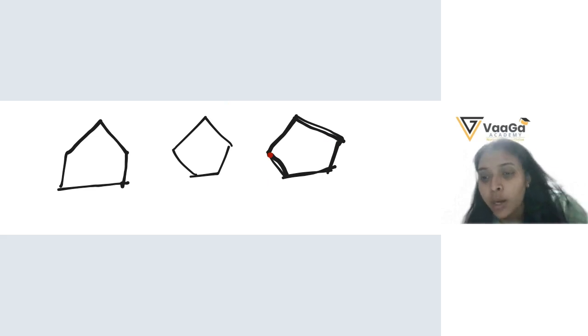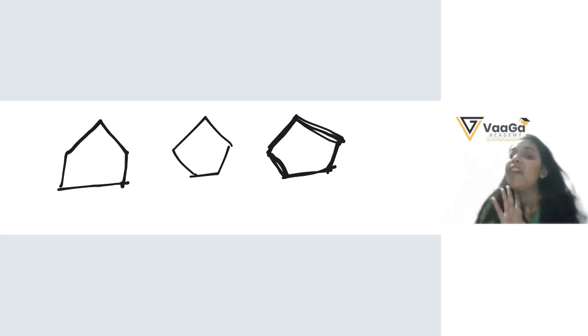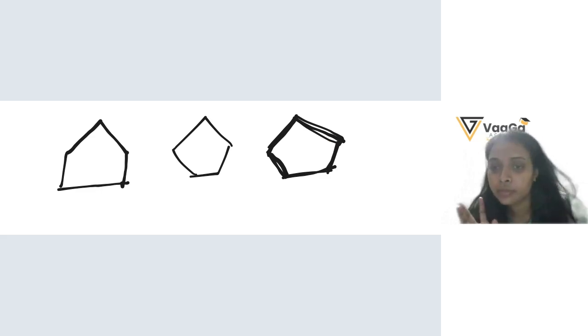Okay. So this is what a pentagon looks like according to you? Yes. Beta, this is also a pentagon. A pentagon is just a shape with 5 sides. Okay. So it can look like anything. It can look like this.